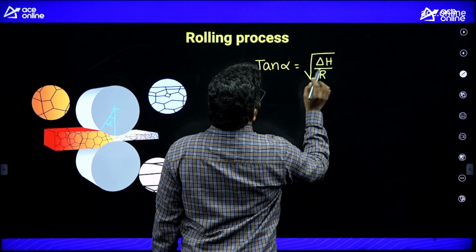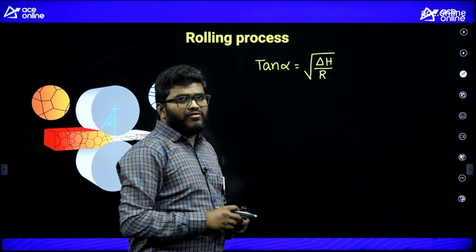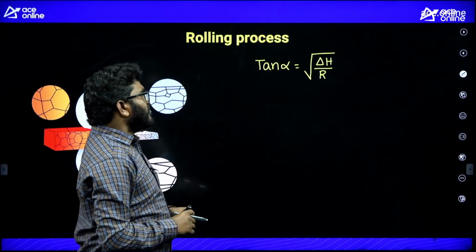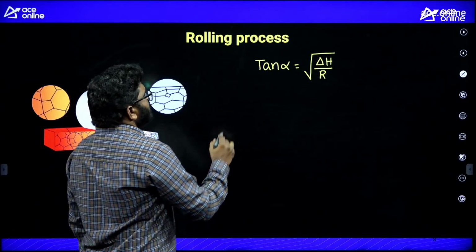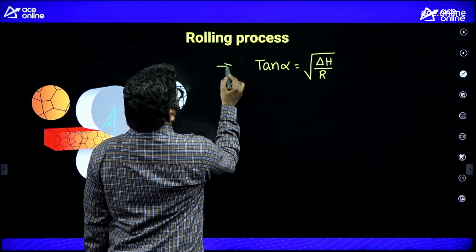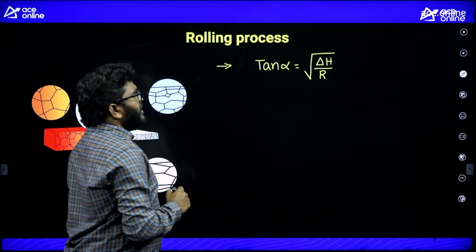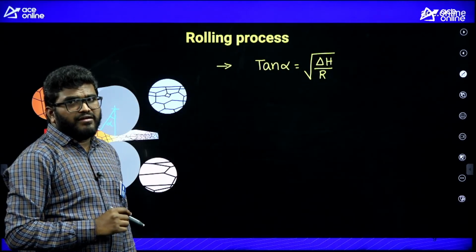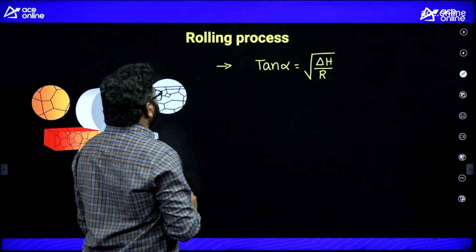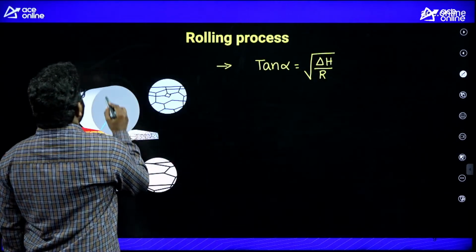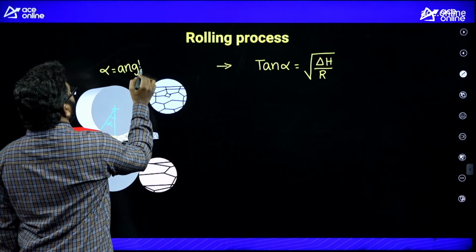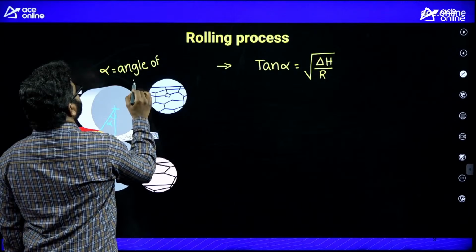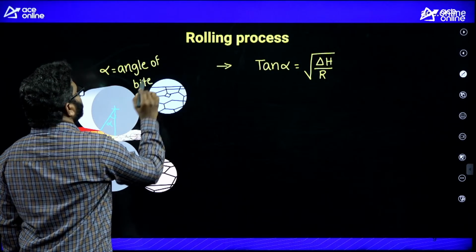Alpha is the angle of bite. By using this formula, we find the angle of bite, or bite angle.